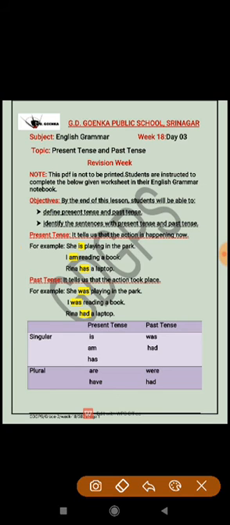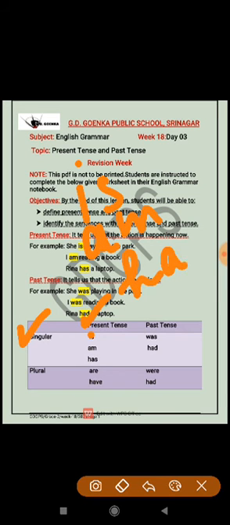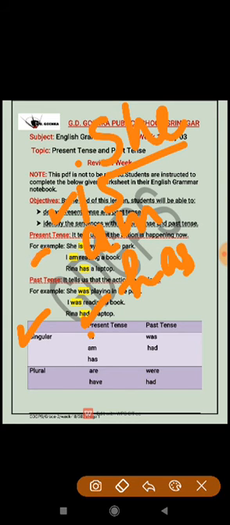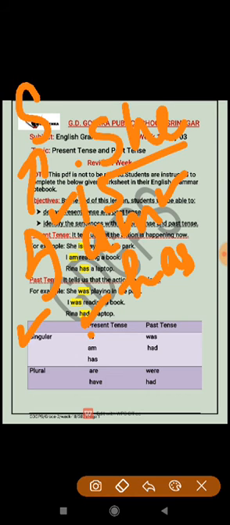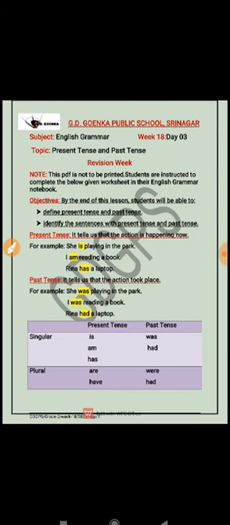Now you all know present tense tells us the action is happening now. The linking verbs that are used with singular present tense are is, am, and has. For example, she is a girl. She is a singular pronoun, so we will use is with it. I am a girl. I is a singular pronoun, so we will use am. Reena has a toy. Reena is singular, so we will use has with it.